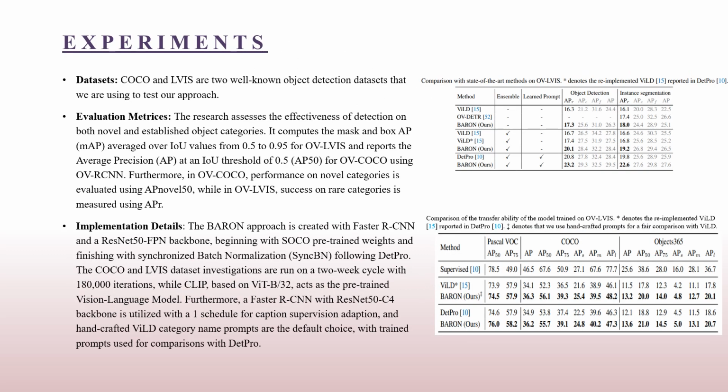Coming to the experiments performed, in the evaluation, the authors assessed the performance of Barron on two widely used object detection datasets, COCO and LVIS. To ensure a fair comparison with other models, they divide the object categories into two groups, the base categories and the novel categories. Base categories are common objects, while novel categories represent less common or new objects. For COCO, they employ a benchmark called OV-COCO and measure detection performance using the box average precision AP metrics at an intersection over union threshold of 0.5.